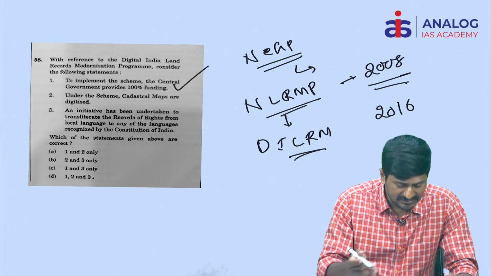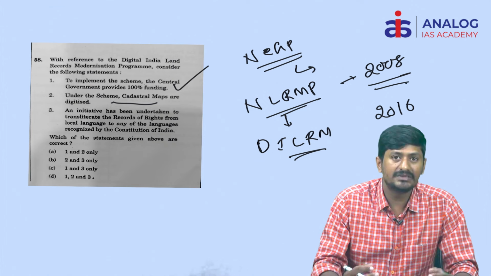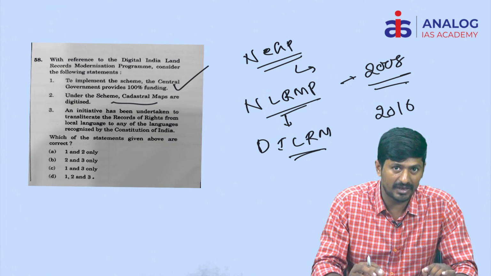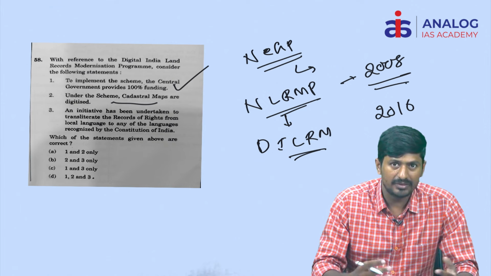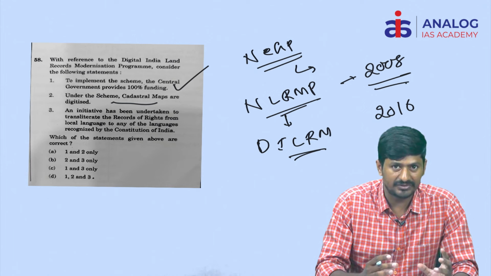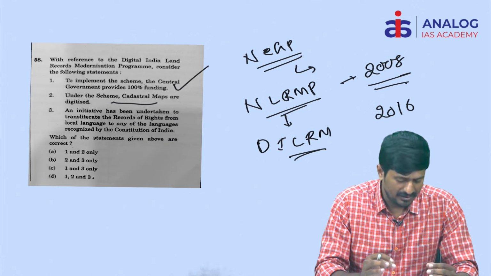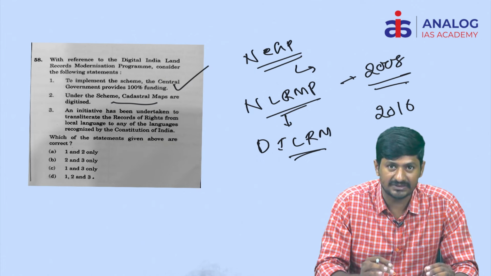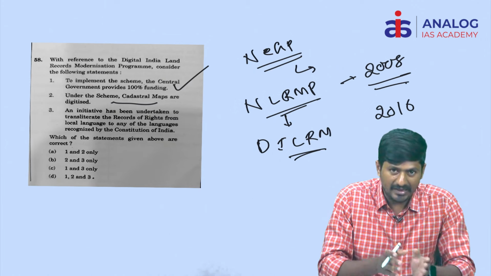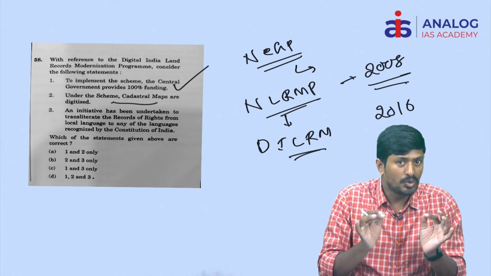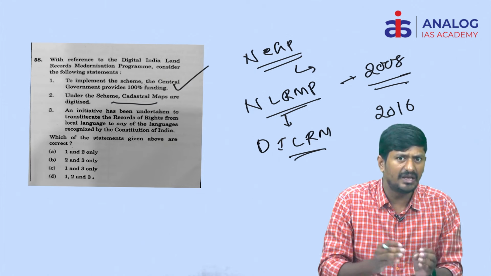And the second statement is, under the scheme cadastral maps are digitized. See, whenever a student comes across this cadastral map, he will get a doubt, what is this map actually about? According to my view, schemes are asked in the examination in such a way as to test the objective knowledge of the student. Basically, every scheme has certain basic purposes, certain core purposes. Any question asked in this examination pertains only to the clear objectives. They do not get into the details of any particular scheme.